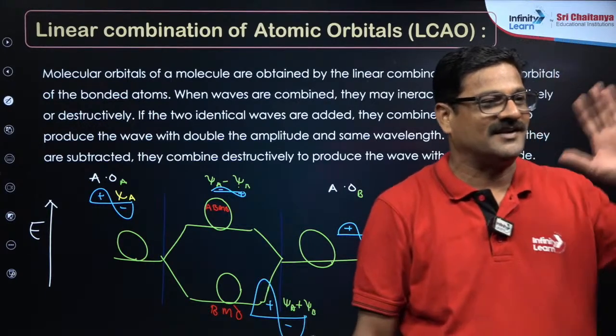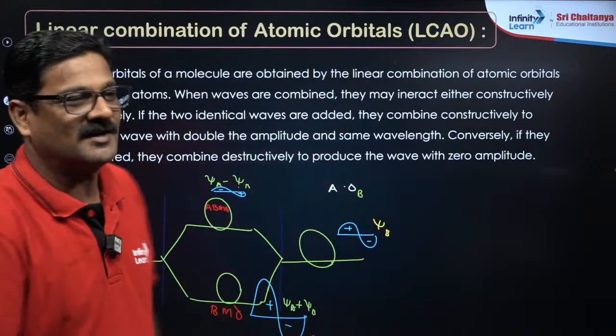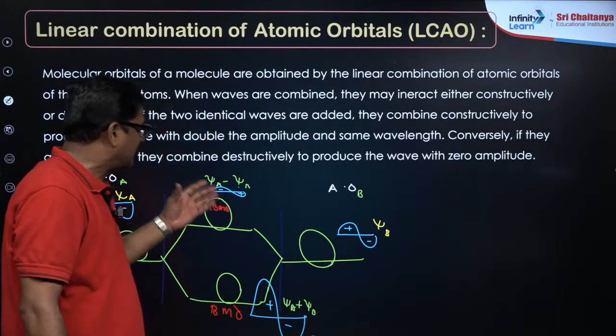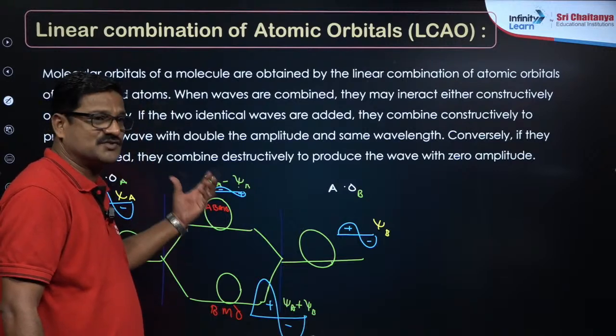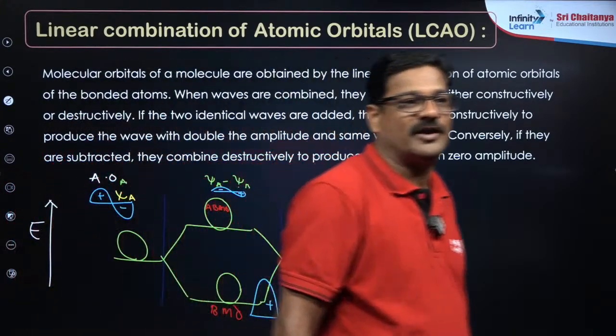And subtraction gives less electron cloud between the two atoms. You can say subtraction gives rise to the anti-bonding molecular orbital.